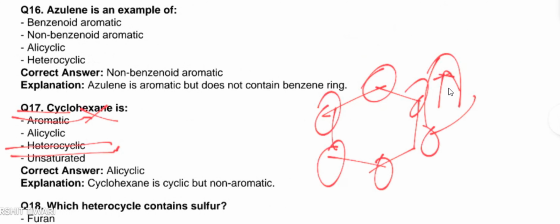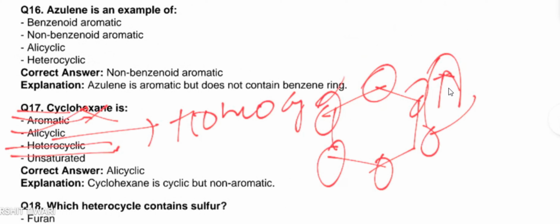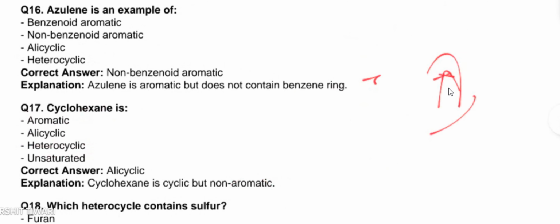So cyclohexane is only an alicyclic compound, that is a cyclic compound. Okay, that is under homocyclic compounds. So let's move on to the next one.